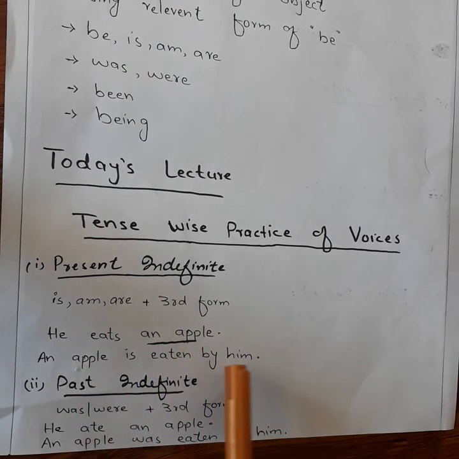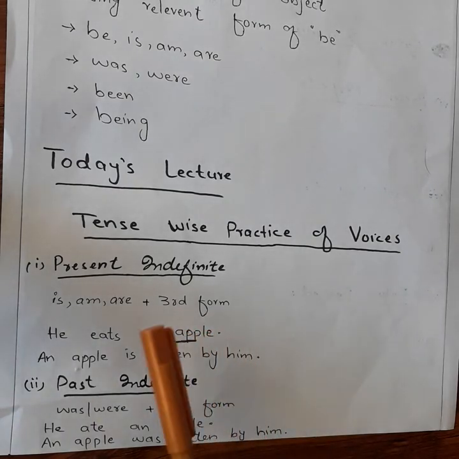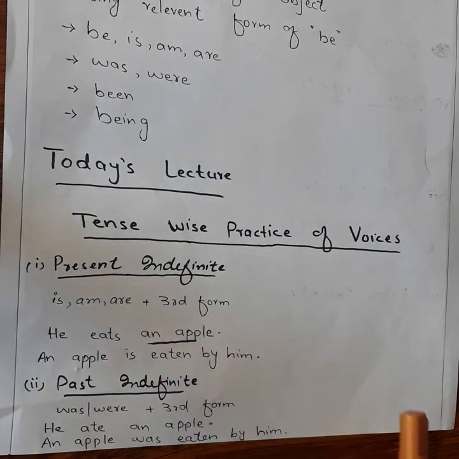So he eats an apple, it will be changed as an apple is eaten by him. So you can memorize it as is, am, are plus third form of verb.